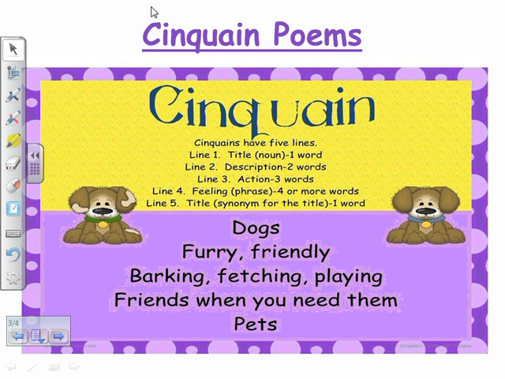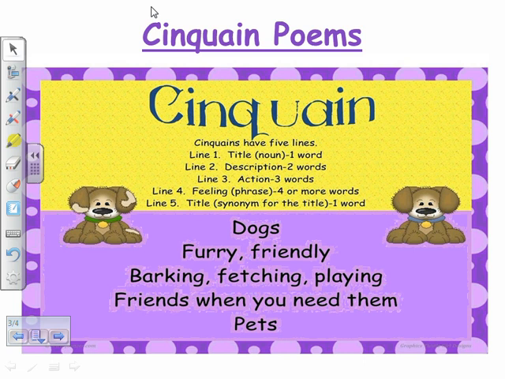Line 4, one sentence that's related to the topic that we chose. And finally, the fifth line, we're going to write another word for the noun that we chose. So here, for example, we have a cinquain poem about dogs. So the topic, the one noun, is dogs.